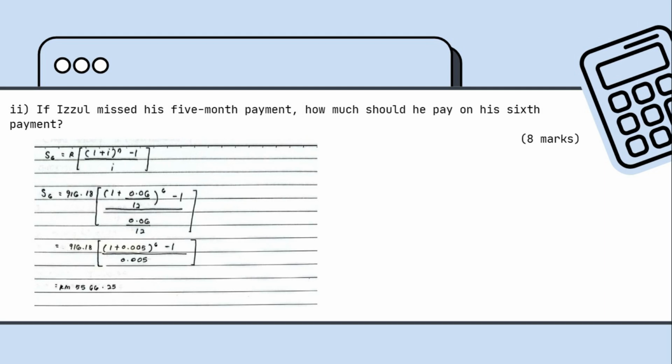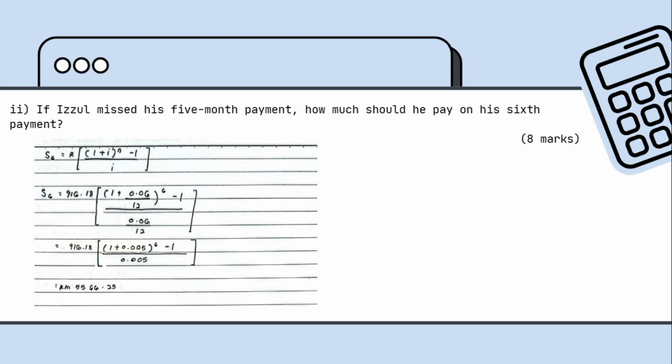To solve this, we use S equals R times (1 plus I) to the power of N minus 1, divided by I. So S6 equals 916.18 times (1 plus 0.06 over 12) to the power of 6 minus 1, divided by 0.06 over 12.